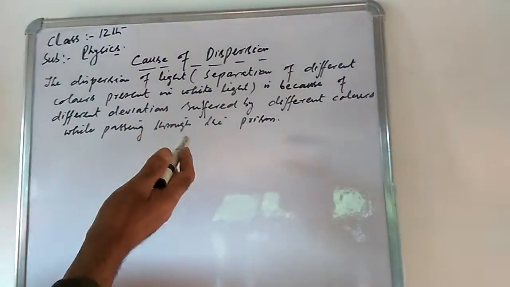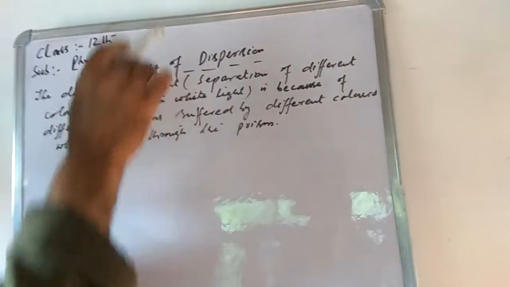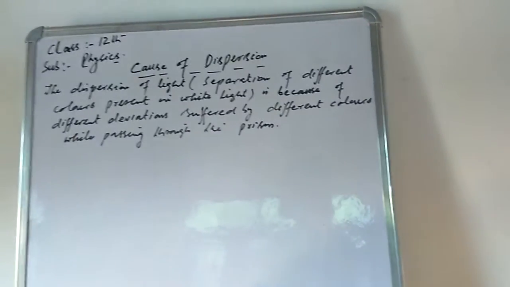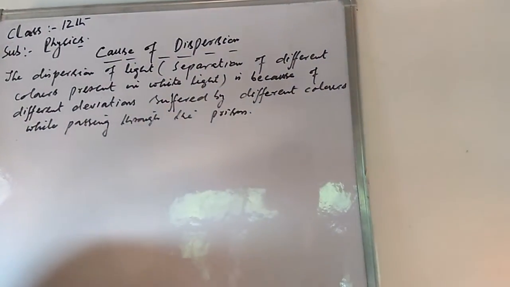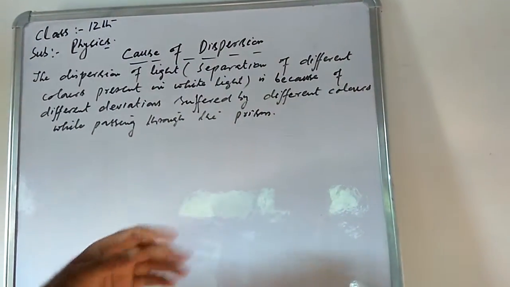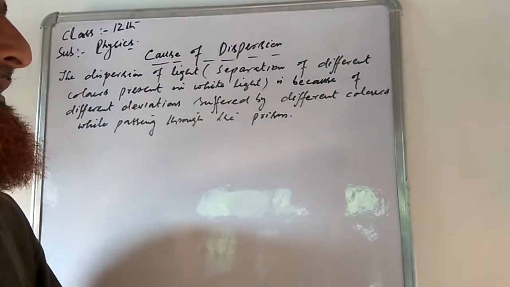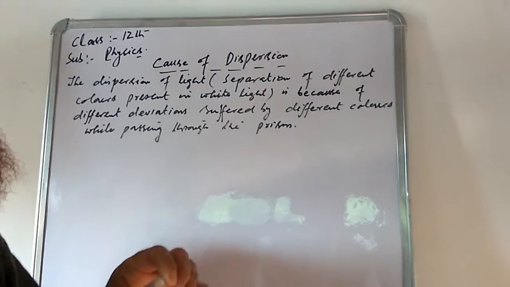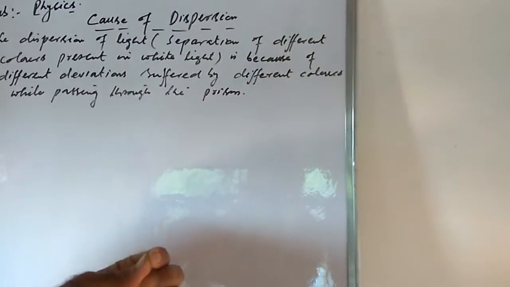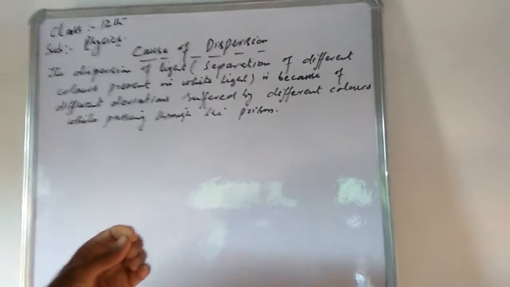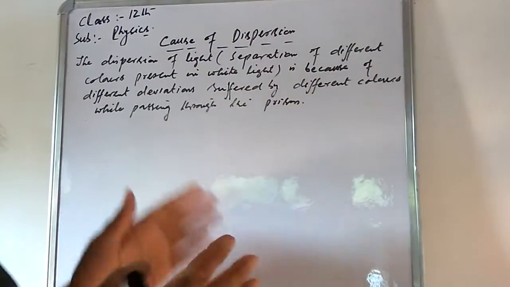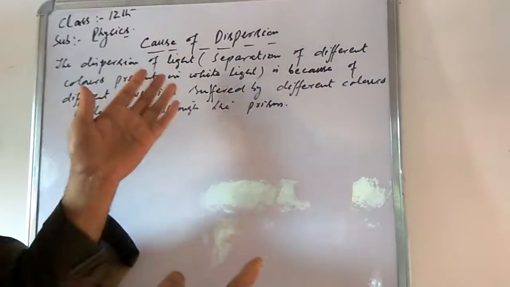Before that, we have what is dispersion of light. Now, what is the cause of dispersion? Why does the white light separate? Why do different colors deviate while passing through the prism? Dear students, the cause of dispersion is that the different colors suffer different deviations while passing through the prism. When they suffer different deviations, they split or separate from one another, which is the cause of dispersion.